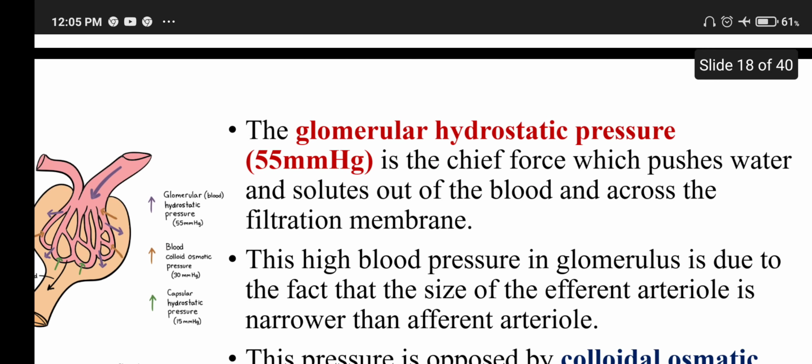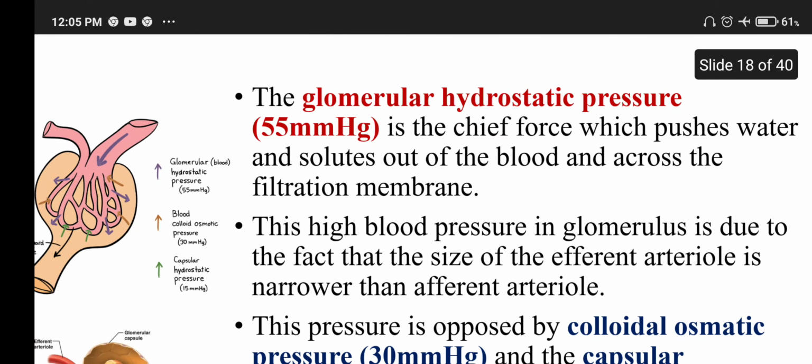The glomerular hydrostatic pressure is 55 mmHg. It is the chief force which pushes water and solutes out of the blood and across the filtration membrane. This high blood pressure in the glomerulus is due to the fact that the efferent arteriole is narrower than the afferent.